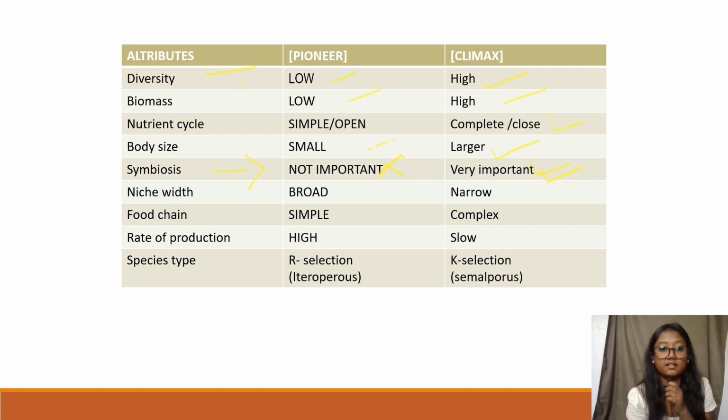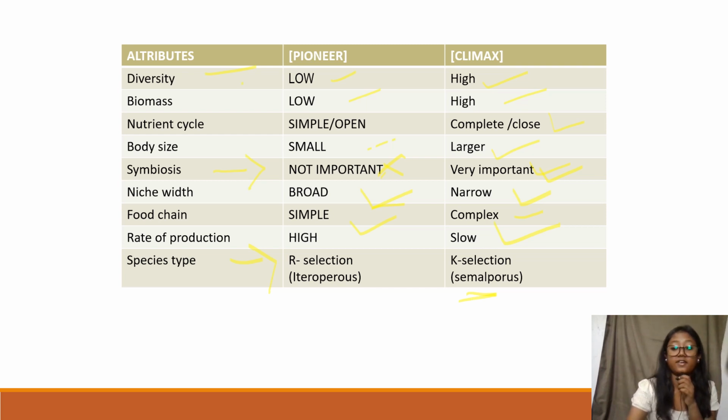Then the niche will be broad because they are the first community, so a broad area will be found for their reproduction, respiration and everything. But in the climax the niche will be narrow. So the food chain will be simple in pioneer and then complex in climax, and the rate of production will be high in the pioneer community and slow in the climax community. The species type in pioneer communities is r selection, and in climax there will be K selection.